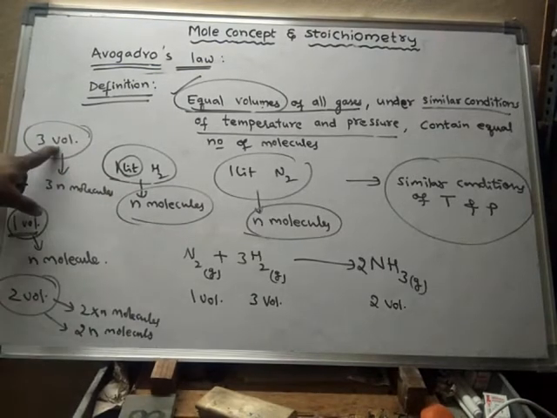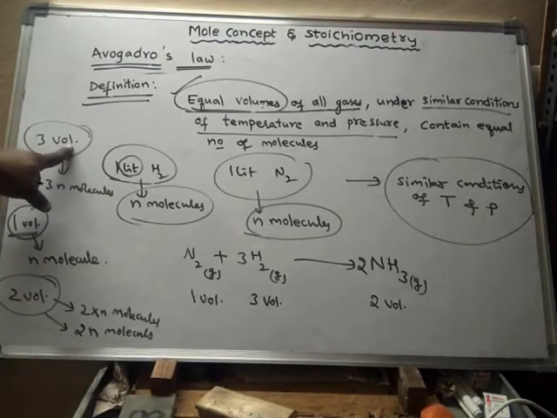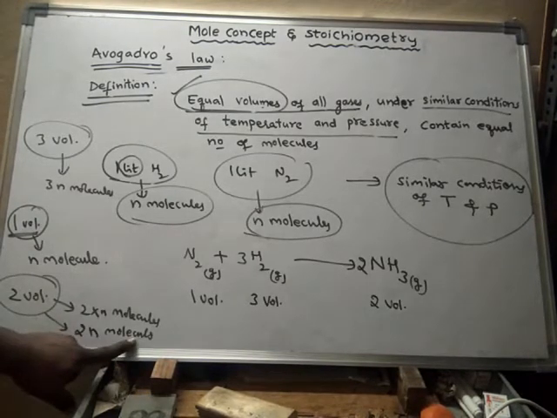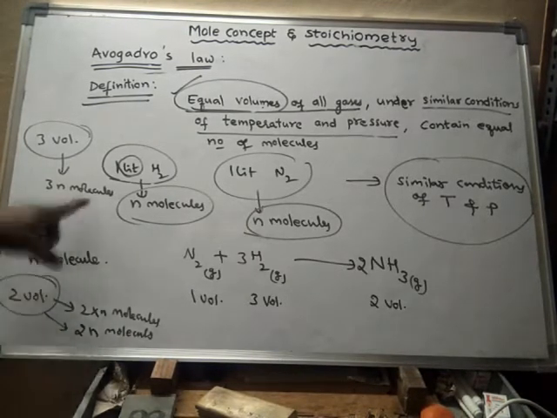Whatever the unit may be, if one volume contains n molecules, then 2 volumes contain 2 n molecules and 3 volumes contain 3 n molecules.